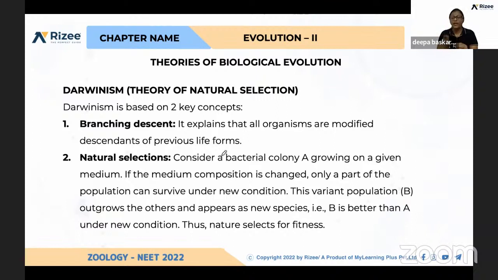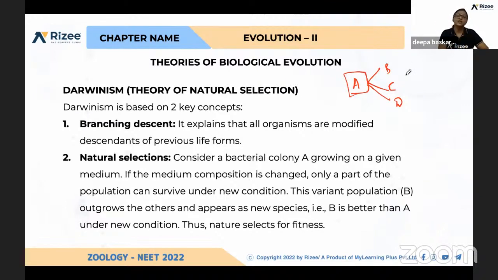If we are finding a new organism today, that organism developed from previous life forms. So here the organism is there, and from this organism they descended, and B, C, D might have developed. This is called branching descent.